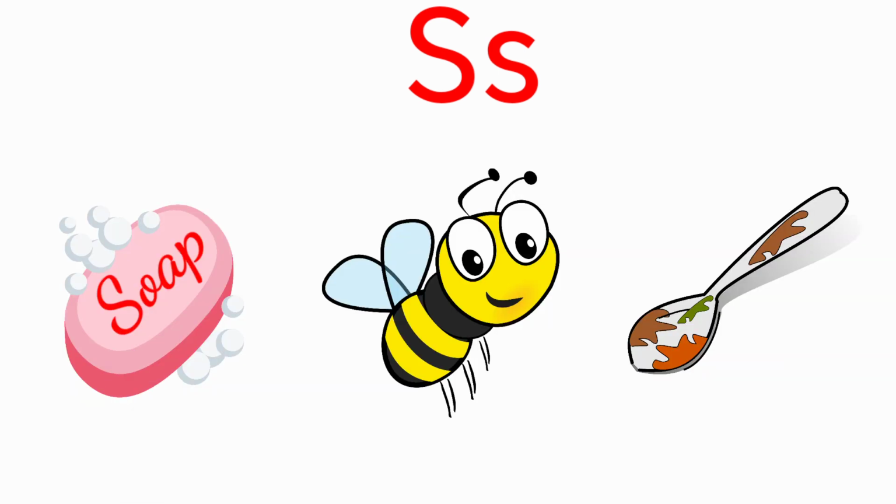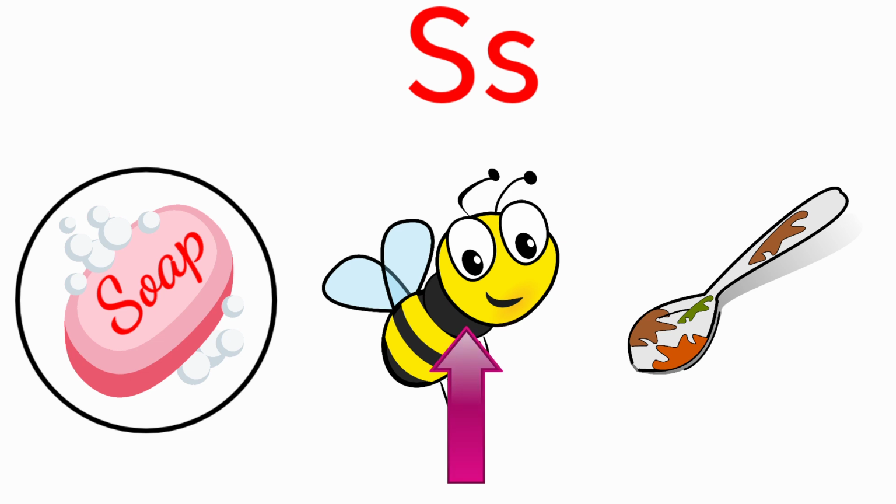Let's move on to the next one. It is a soap. Soap. The beginning sound of the picture soap is S, S. And the sound of the letter S is S, S. The sound of the letter S and the beginning sound of the picture soap are same. So we are going to circle the picture soap.